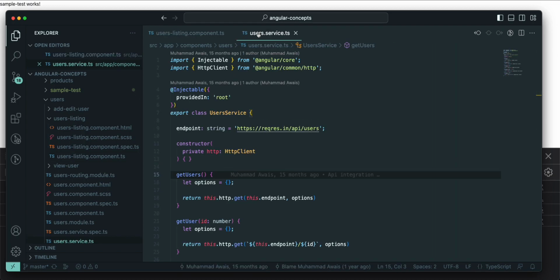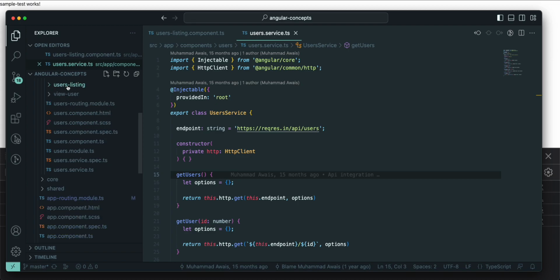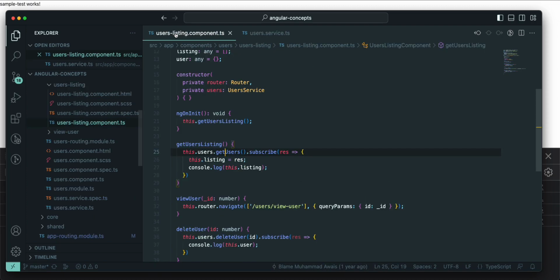We can also create services, just as we have created modules and components. Here is the users module, and inside the module we have a user service on the root. We have written a getUsers method where we use the HttpClient class, through which we consume the get verb, and inside the endpoint we pass the URL, so it loads the list of users.